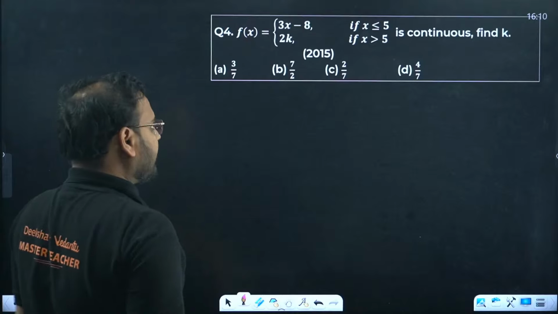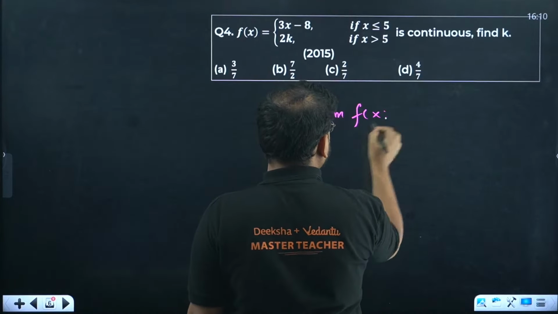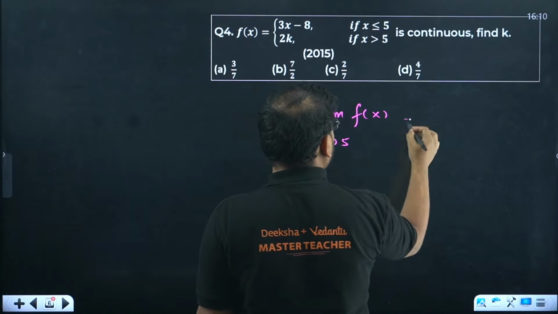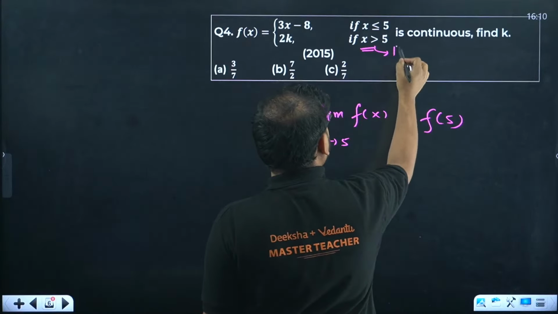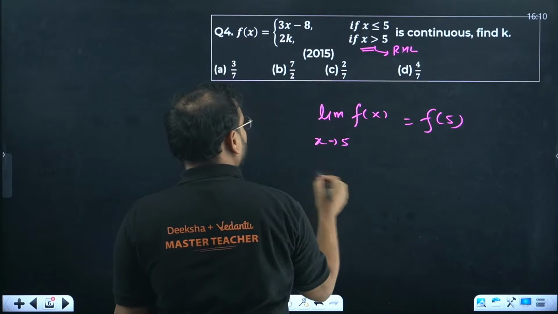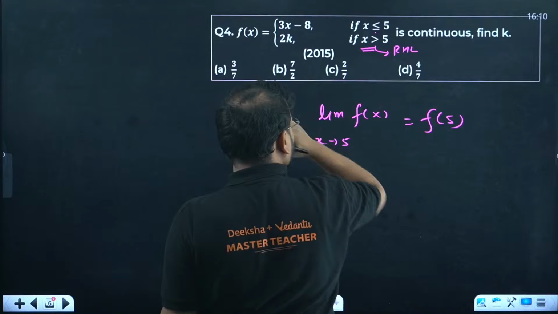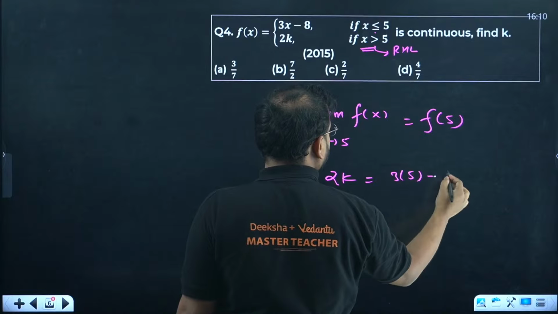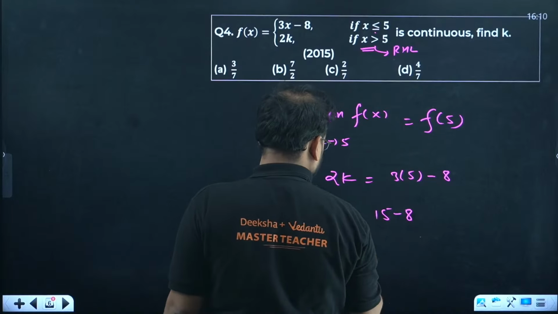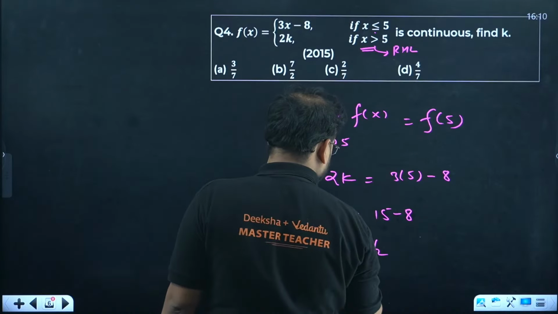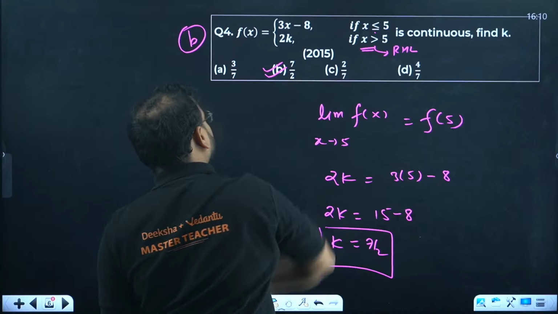3x minus 8 is there. Again, continuous means we know that limit of the function fx when x tends to the value 5 is equal to f of 5. Limit I can find from here. Let's say I can find over here RHL limit. And RHL will be what? 2k. F at 5, check here. This is the equal to sign. It means it will become what? 3 times of 5 minus 8. So 2k equals to 15 minus 8. K equals to 7 by 2. Fourth B is the answer.